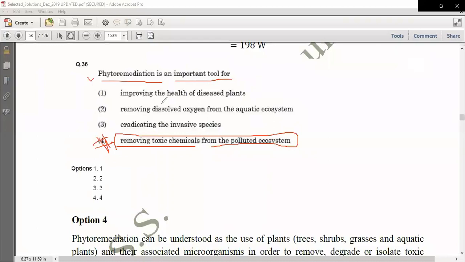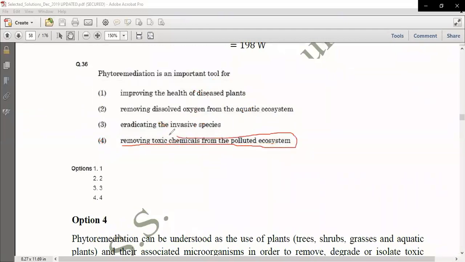Improving the health of the diseased plant is wrong. Improving dissolved oxygen from the aquatic ecosystem is also wrong. Eradicating the invasive species is also wrong. So it's an odd one out, and fourth is the correct answer. Removing the toxic chemicals from the polluted ecosystem is the basic definition of phytoremediation. So fourth is the correct answer for question number 36.